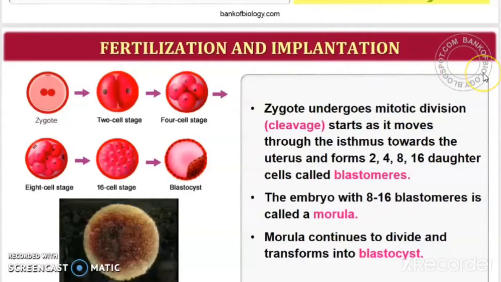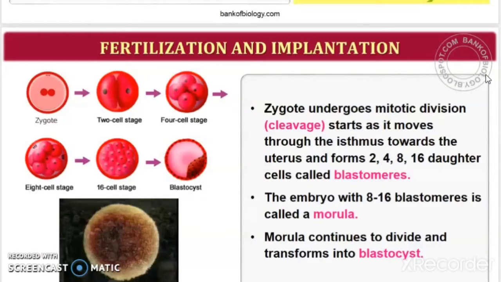Implantation is nothing but the attachment of the zygote to the uterus of the females. Only then the growth of the zygote happens and the zygote turns into a living organism. It completely develops and becomes a living organism in the uterus of the females.